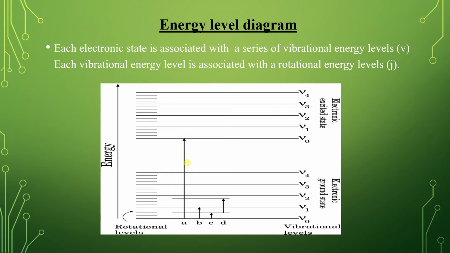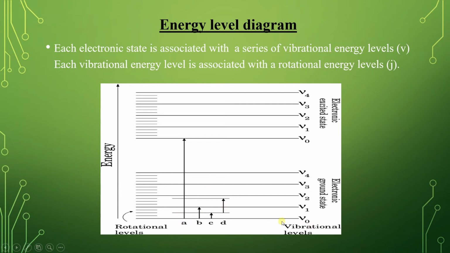This shows electronic transition requires more energy. Therefore, the energy difference between electronic levels is also more.